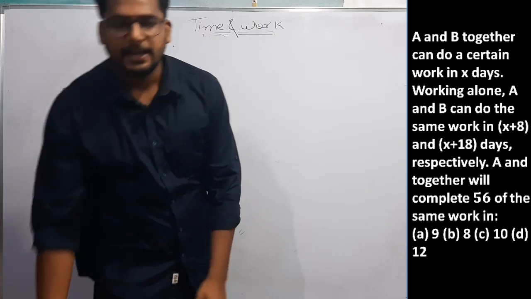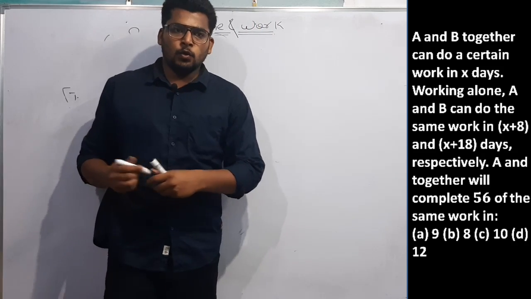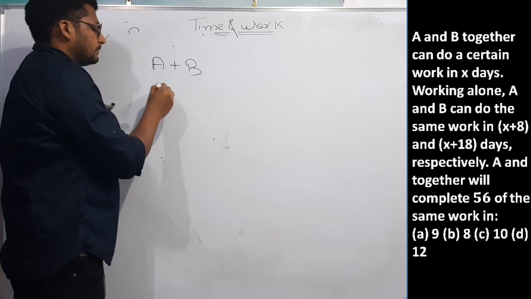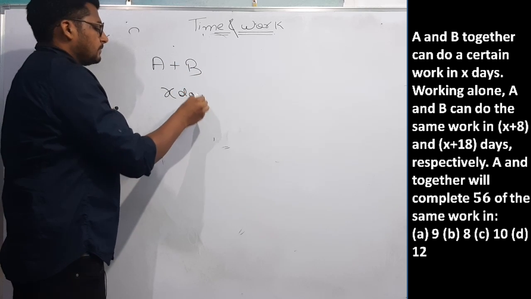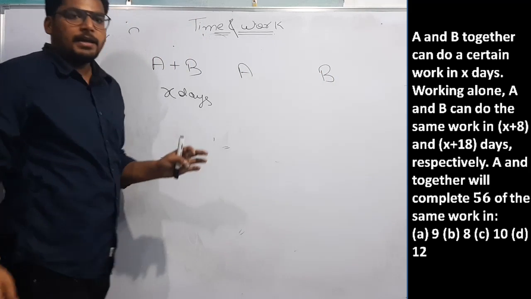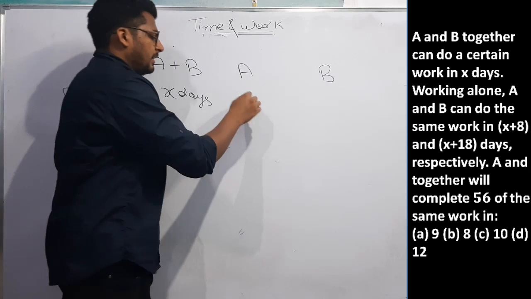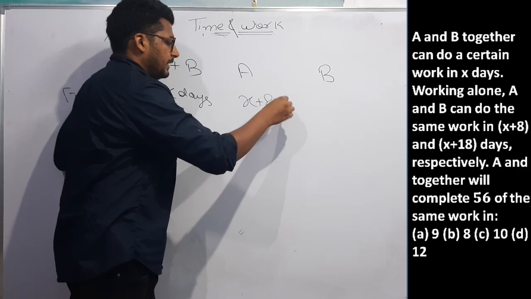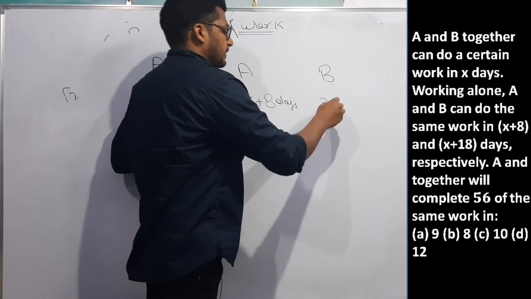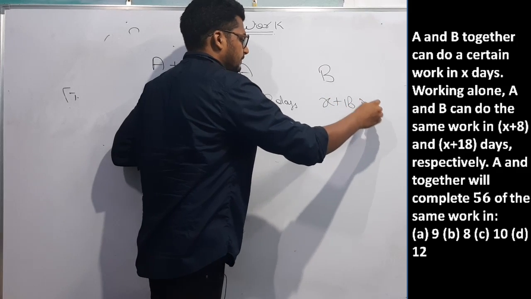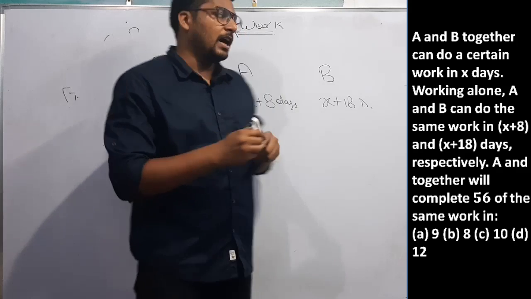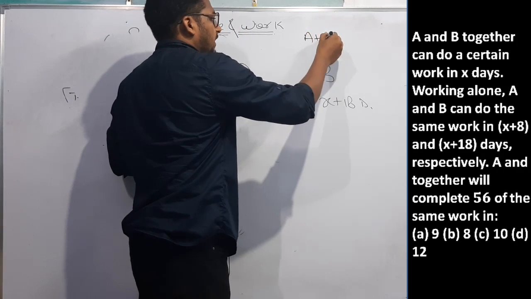What is the next question saying? A and B together can do work in X days. A alone can do the same work in X plus 8 days, and B alone can do the same work in X plus 18 days. Now the question is saying A and B will do the 5 by 6 work.